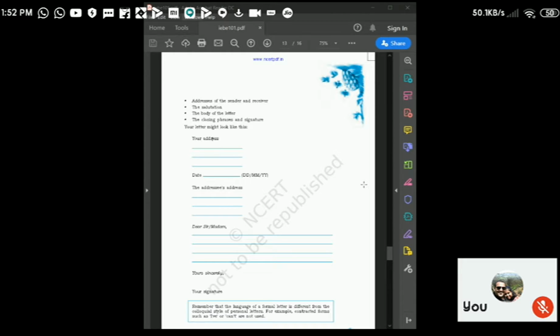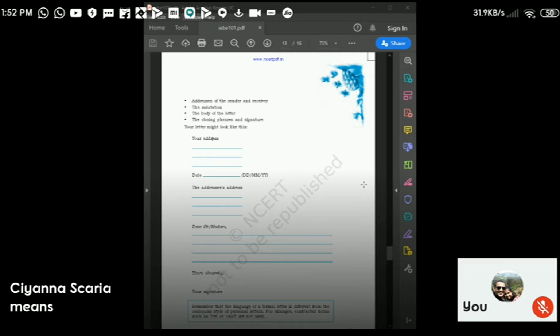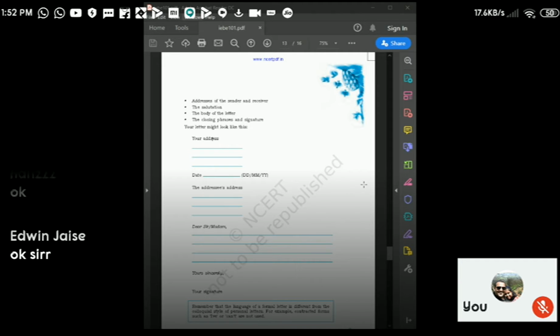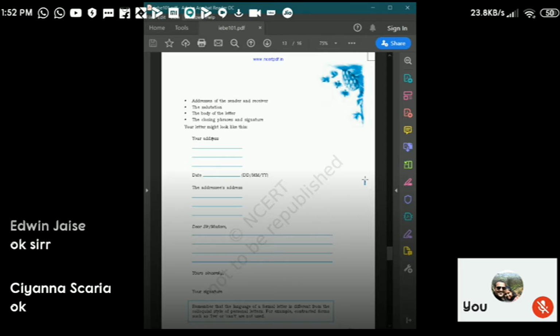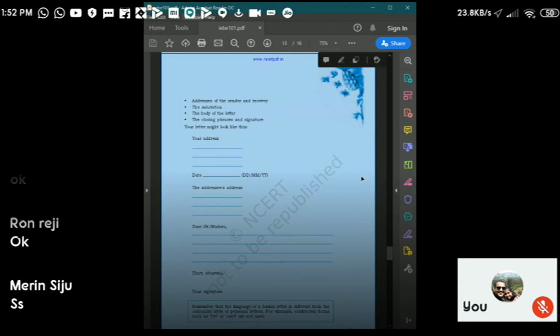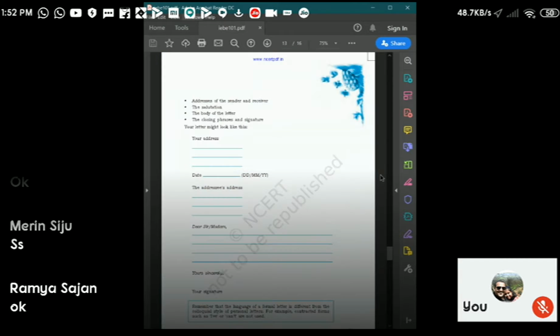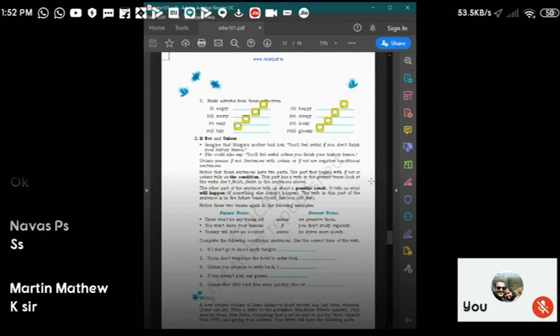You must write an address, but not your own; write a fictitious one. Okay, understood? So write a fictitious address. Make any address. If there is no name and address given in the question paper, make an address of your own.